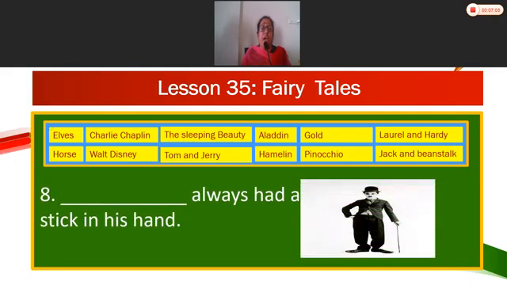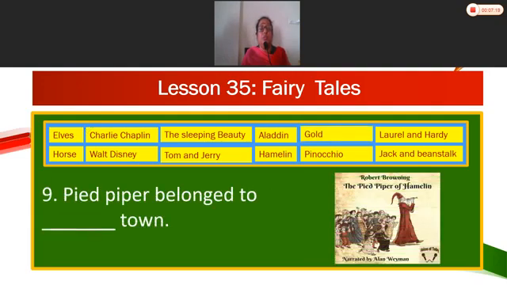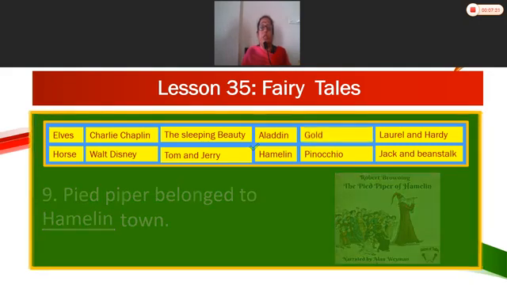Charlie Chaplin always had a stick in his hand. Who is that, children? Charlie Chaplin. The Pied Piper belonged to the town of Hamelin. You can see the picture.